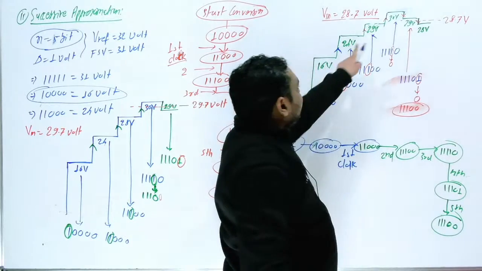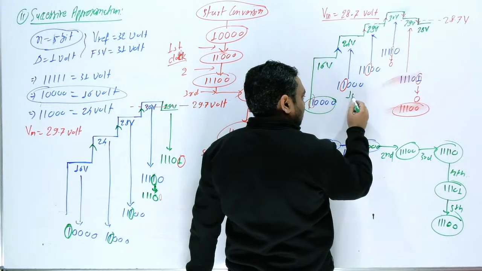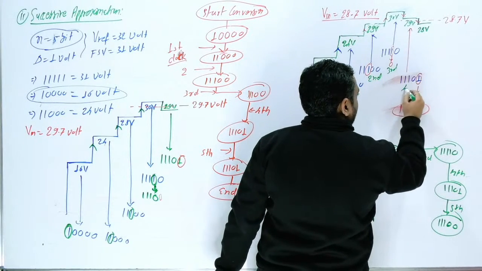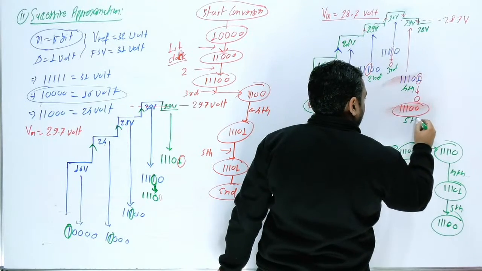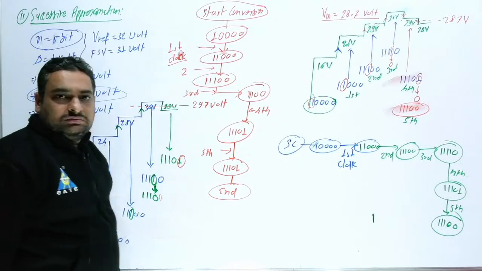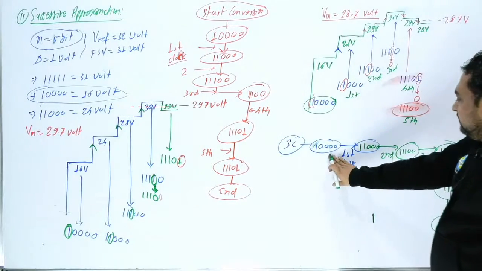So first you have to write in this way. This is after first clock, this is after second clock, this is after third clock, this is after fourth clock, and this is after fifth clock. Okay, so after first clock, this initial you are getting